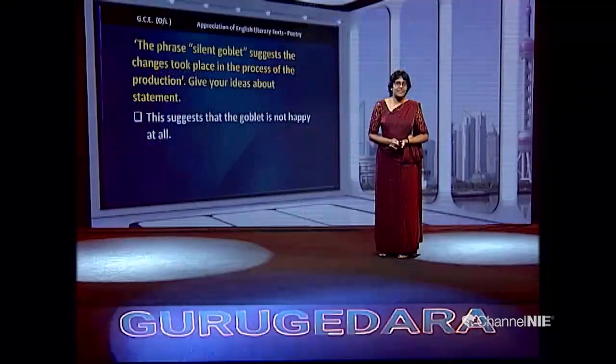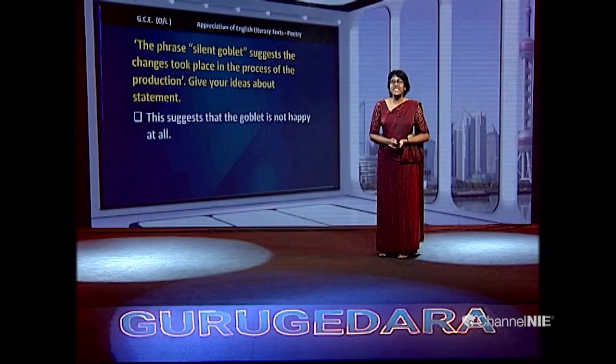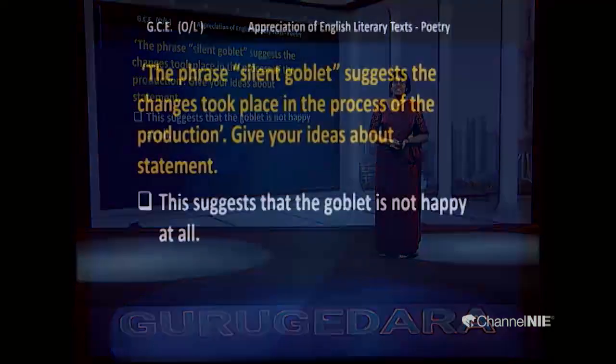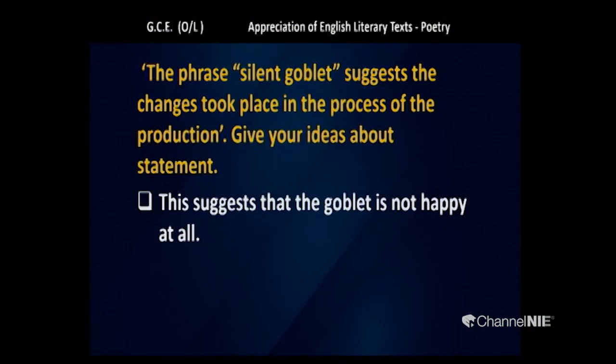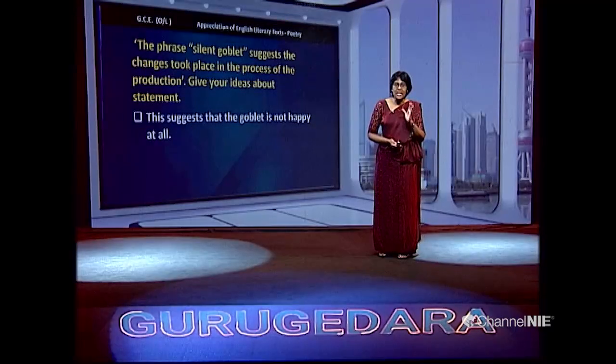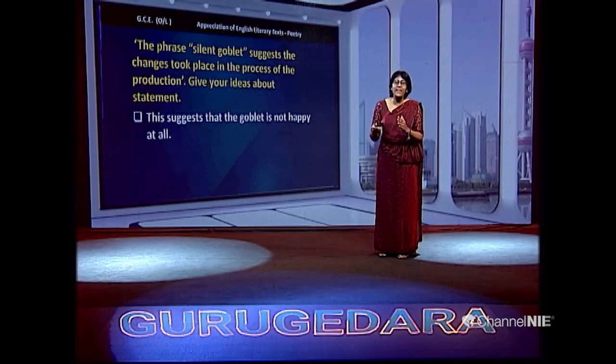Silent goblet. By now, you can identify the answer. It's on the screen as well. That suggests the goblet is not happy at all. The silent goblet suggests the changes took place in the process of the production, and it's not happy at all.